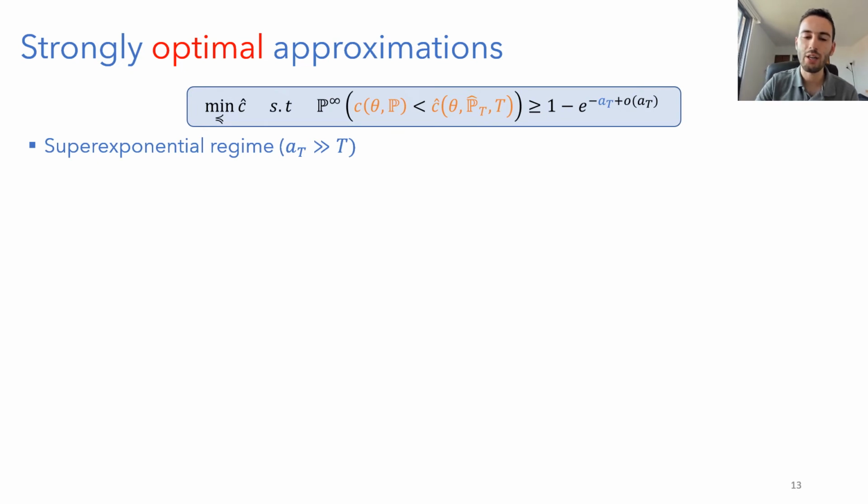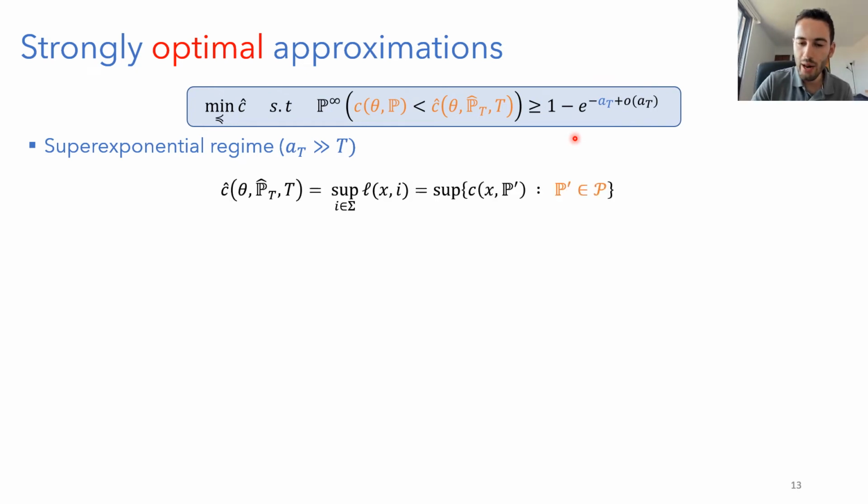And we distinguish three regimes. The first one is when we desire very strong guarantees. So this AT here is much bigger than T, which means this quantity here decreases much stronger than exponentially. So in this regime, we cannot do better than estimating the worst case scenario. Our estimation will be the worst case scenario of the loss of the uncertainty.